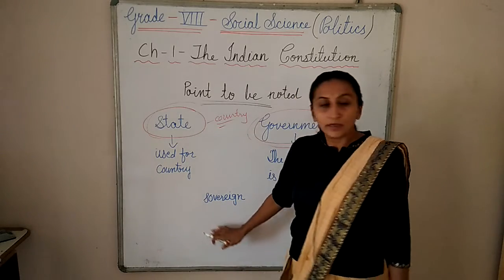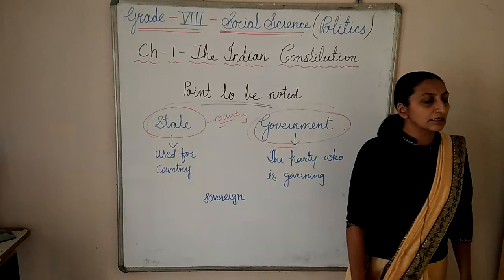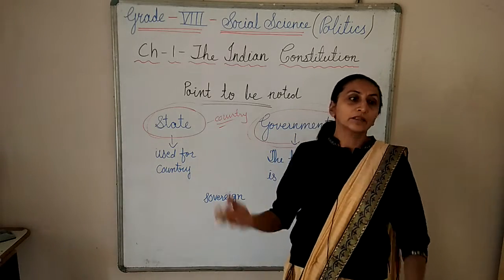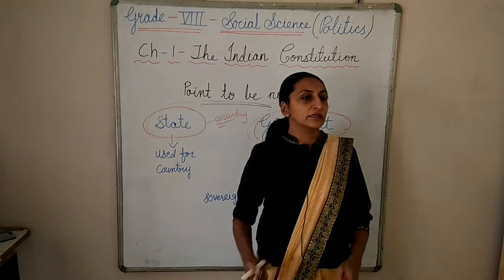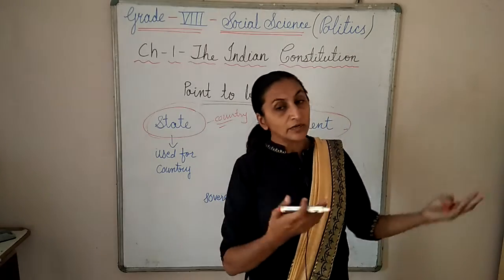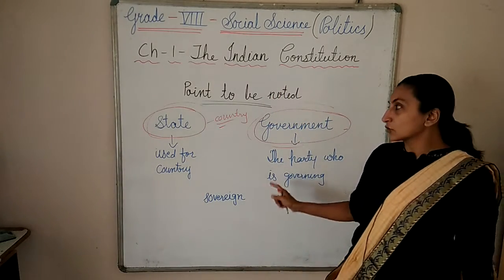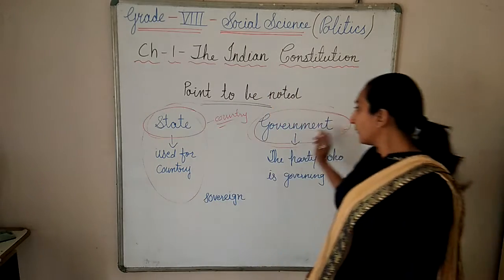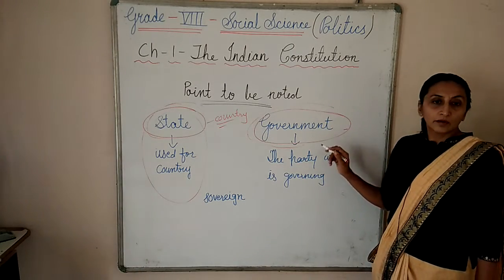And India is a sovereign country. It means that any internal or external decision India wants to take, India can take an independent decision. It cannot depend on another country. Suppose presently in the emergency the lockdown is necessary, so immediately India has taken the decision of lockdown. It should not depend upon the USA. It should not ask any other country for that. So India is a sovereign country. So be careful that the word state we are using for the country many a time, and government means who is the ruling party presently, whose government is there, for that we are using the word. Thank you.